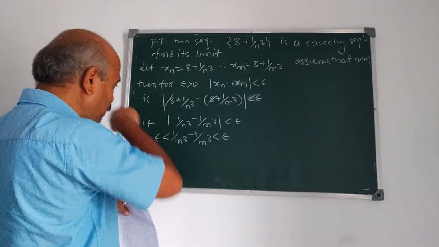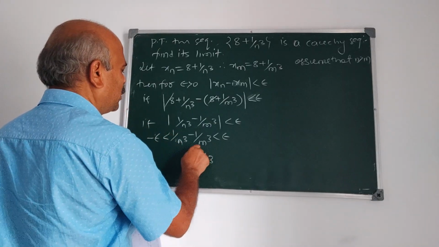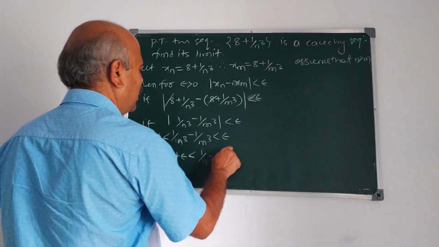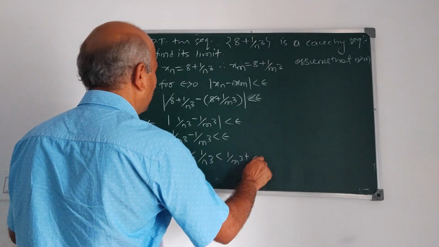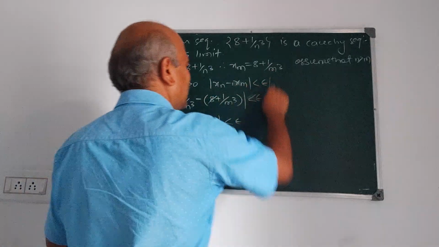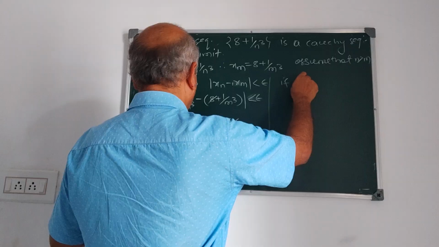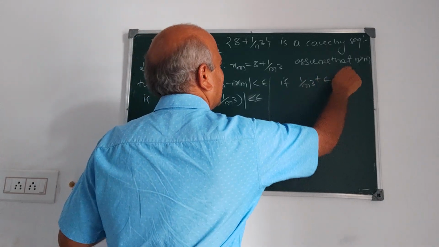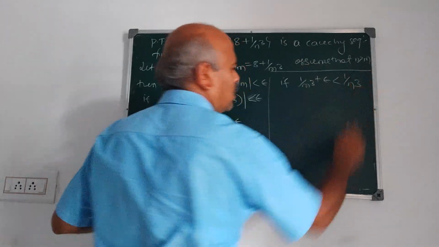Therefore 1 upon n cube is greater than 1 upon m cube minus epsilon and less than 1 upon m cube plus epsilon. Therefore mod xn minus xm is less than epsilon if 1 upon m cube plus epsilon is less than 1 upon n cube.